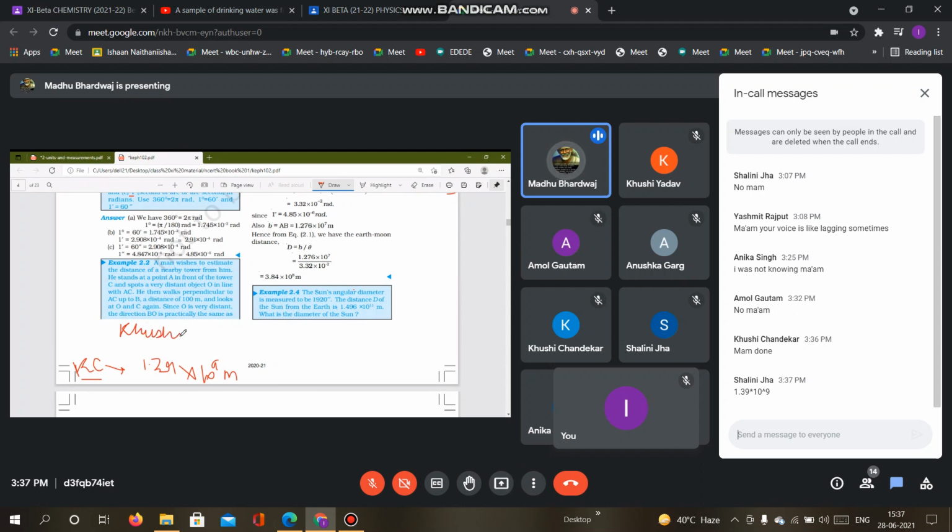Shalini, how much time you will take, beta? Are you getting it? How to do? Ma'am, I wrote the answer in chat box. Okay, okay, just a second. I'm on the screen of PDF. Shalini is also having the same 1.3 into 10 raised to power 9. Beta unit? SI unit? Meter. Khushi Yadav? Yes, ma'am, this is only the answer. Okay, let us check then. Amol, you are also having the same?